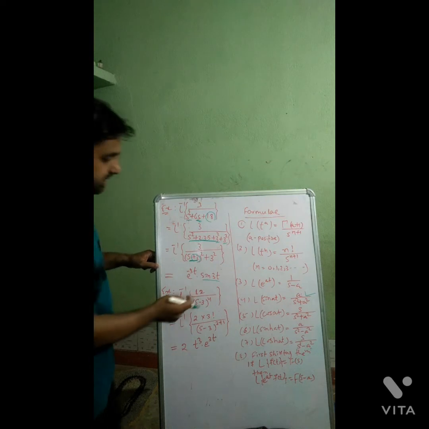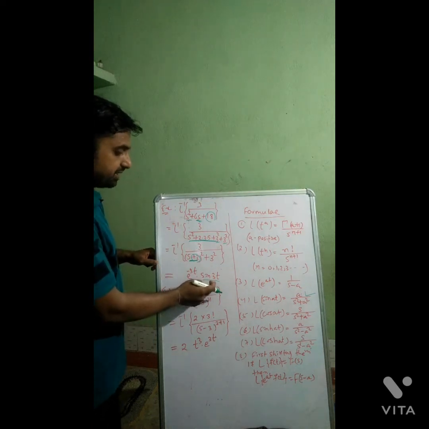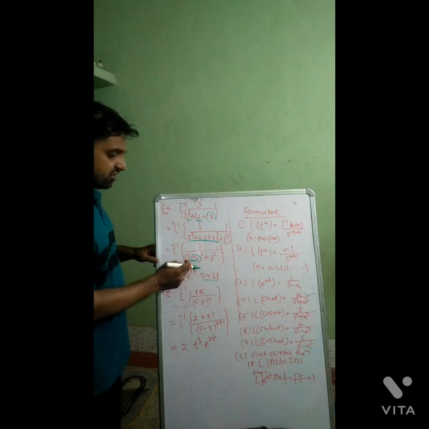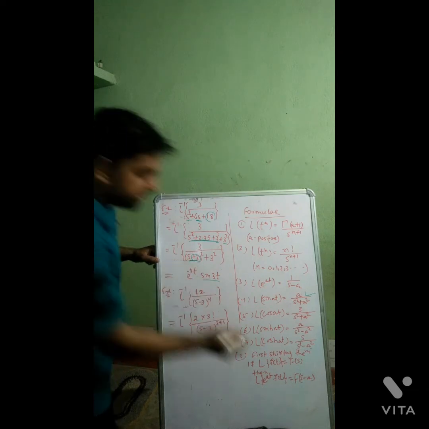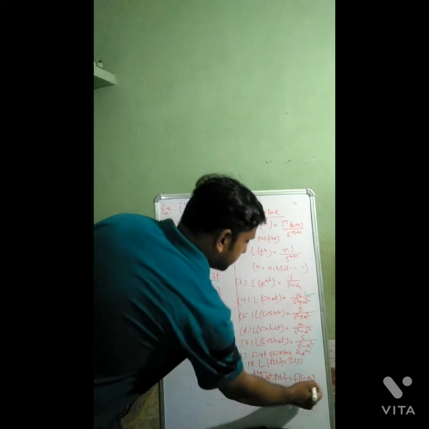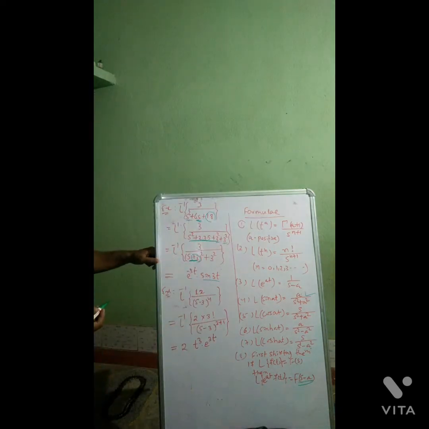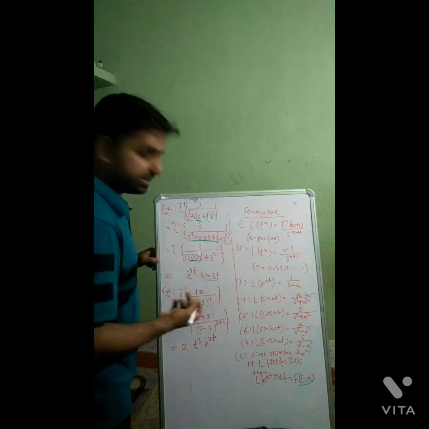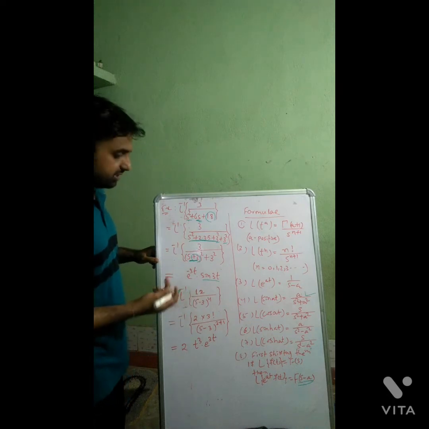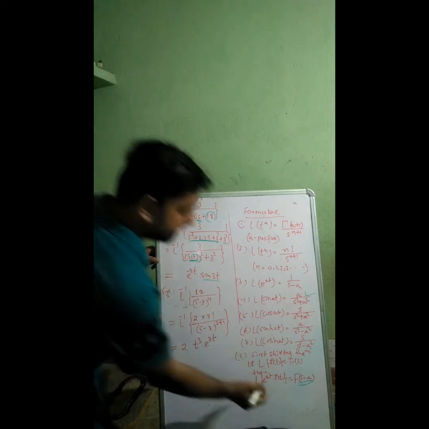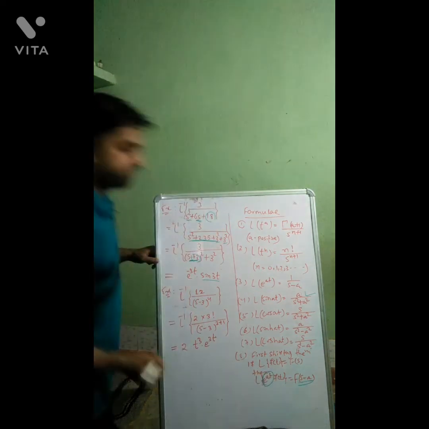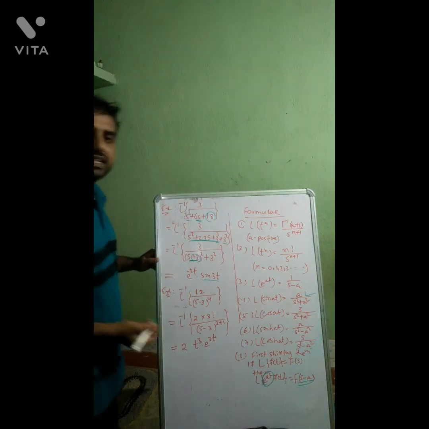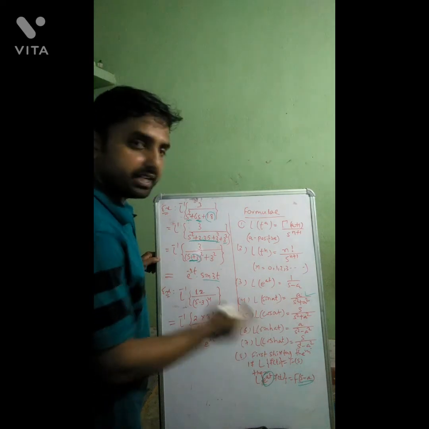And since it is not only s, it is s plus 3, according to the first shifting theorem, s will be shifted. If it is s minus a, we have to multiply by e to the power at.